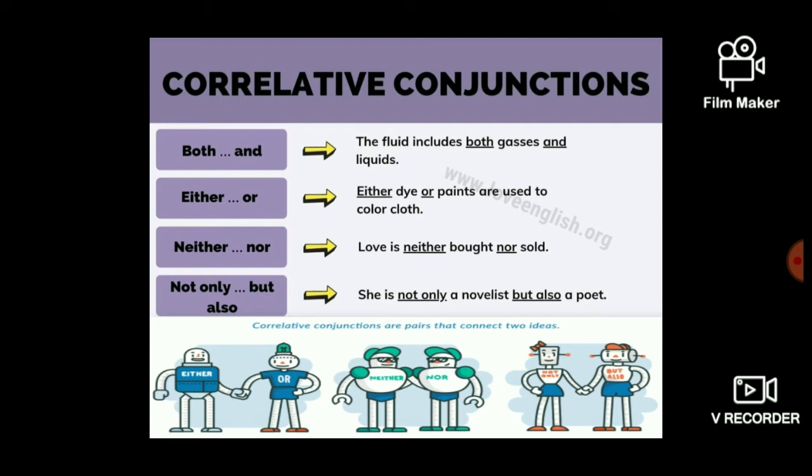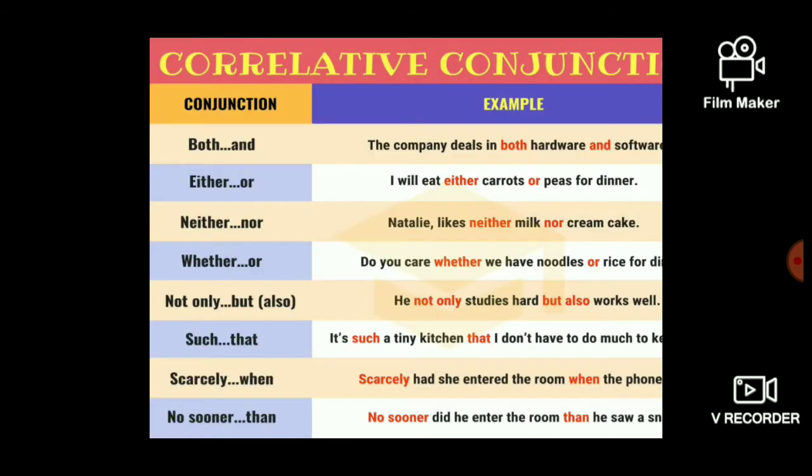Now, we will move on to the next slide, my dear students. So, here are given some examples for you to refer. The company deals in both hardware and software. I will eat either carrots or peas for dinner. Natalie likes neither milk nor cream cake. Do you care whether we have noodles or rice for dinner? He not only studies hard but also works well. It's such a tiny kitchen that I don't have to do much.